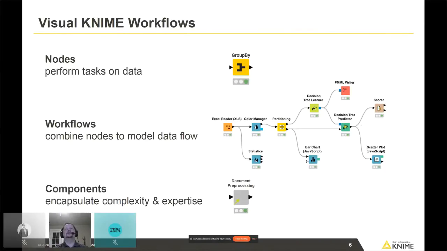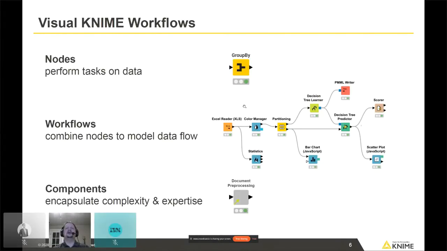that, if it's green, yellow, or red, gives you an idea of the status of the node. If it's green, it's executed, you're good to go. If it's yellow, you need to change some options. If it's red, something has gone wrong. So we take these nodes, we connect them together on these branches to build what we call a workflow to build out our task. And you can see all these different colors.